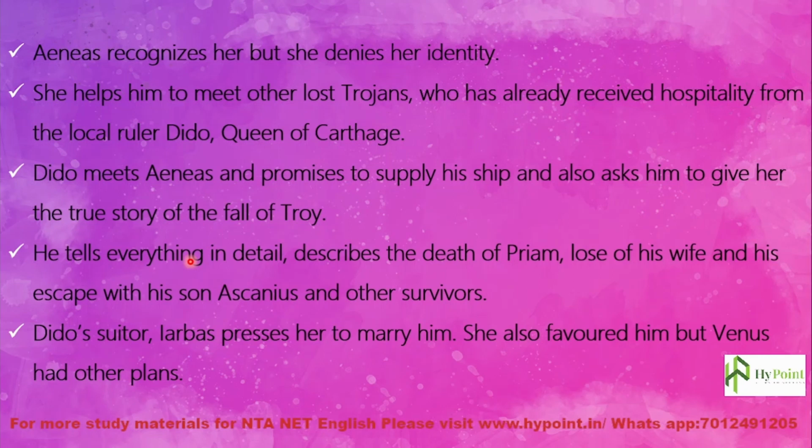Aeneas tells every detail to Dido and describes the death of Priam, the loss of his wife, and his escape with his son Ascanius and other survivors. So he tells everything related to the Trojan War that he knows.